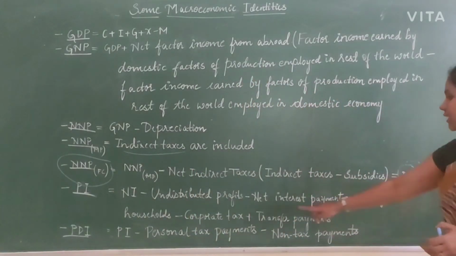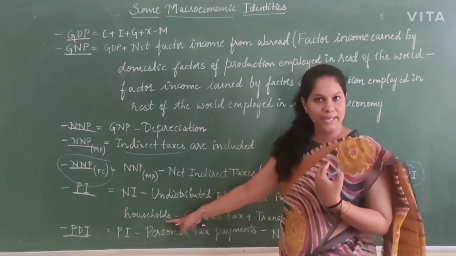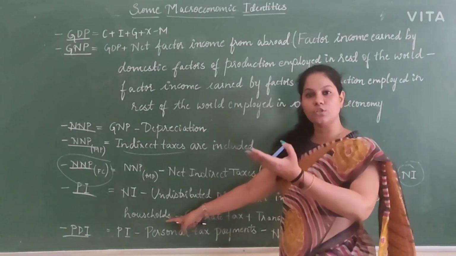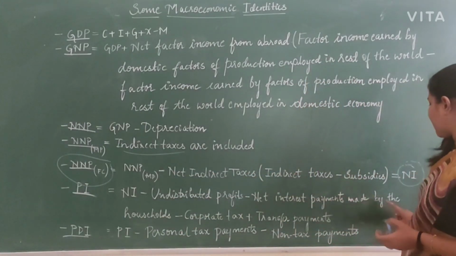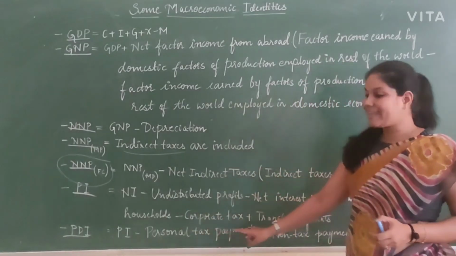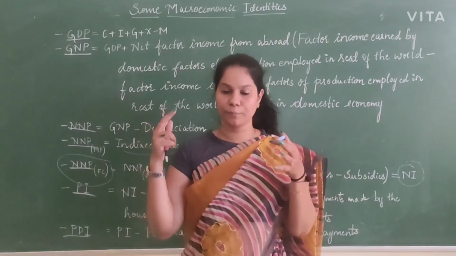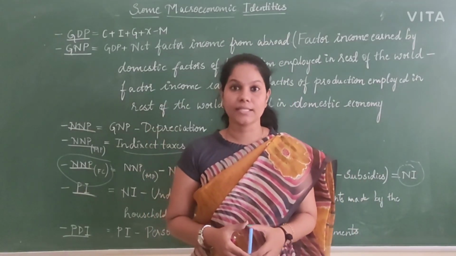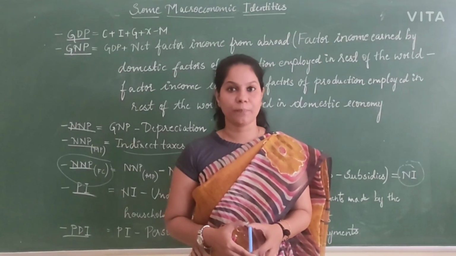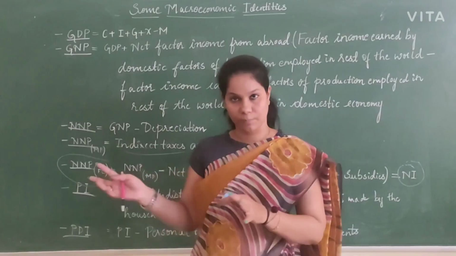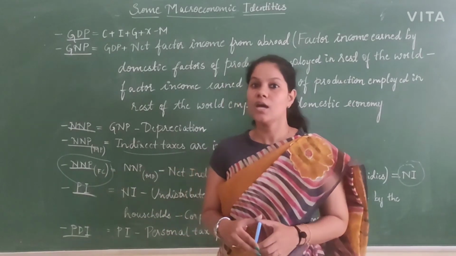That will be called the net interest payments made by the household. The interest which I'm collecting and the interest which I'm giving to the government, both should be subtracted. That will be called the net interest payments made by the household. Minus corporate tax. Whatever profit they are sharing, they have to compulsorily pay taxes to the government. Even that should be deducted from personal income, because it doesn't belong to the consumer or to any of the households.